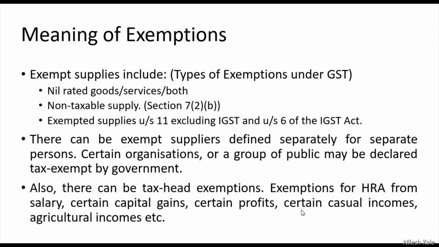One more example let me give you here. Certain casual income, like you are receiving dividend from an Indian company, that becomes a casual income, and that is an exempt income, because companies have already paid taxes on your income. Whatever you are receiving as dividend from an Indian company becomes casual income for you, which is exempt for you, which is tax free, right? So this is the meaning of exemption.